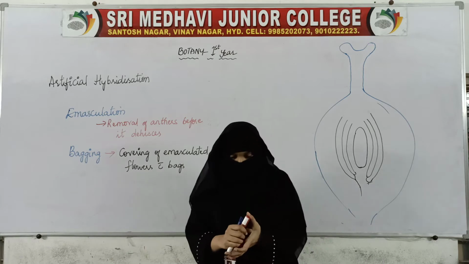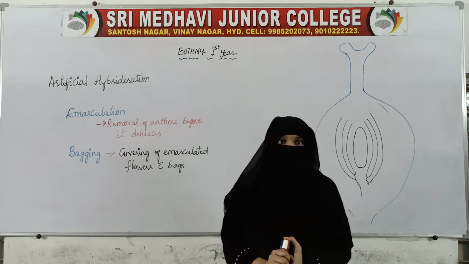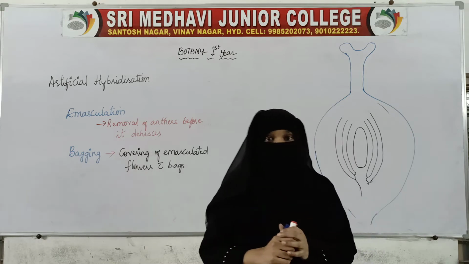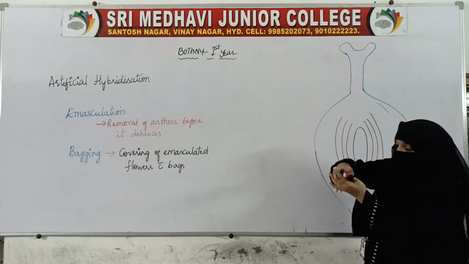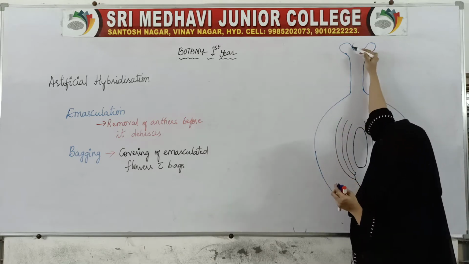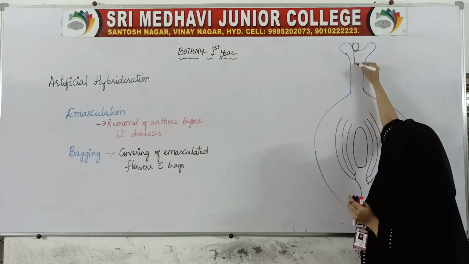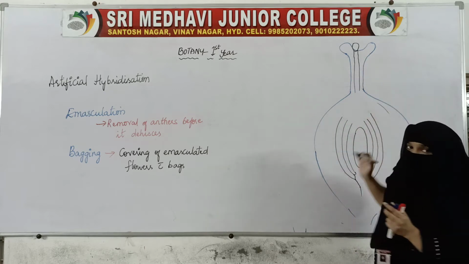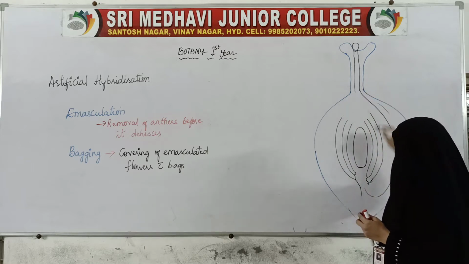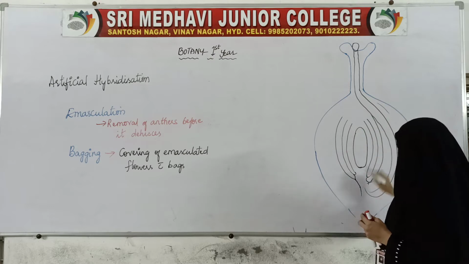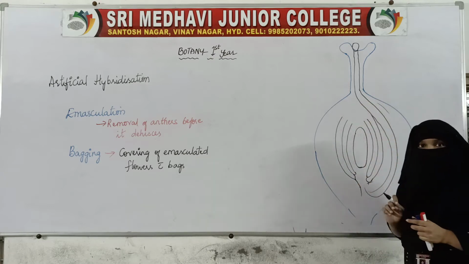Welcome everyone. In the previous class we discussed pollen pistil interaction. Here, all the events take place from the pollen grain on the stigma till it produces the pollen tube, and this pollen tube comes near the entry. It will be either from here, or from these integuments, or from this chalaza itself.